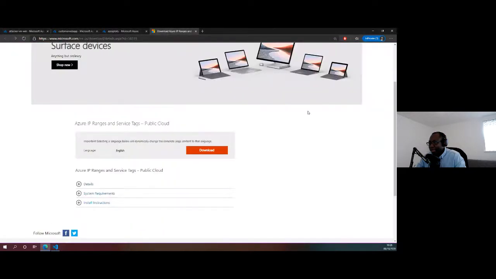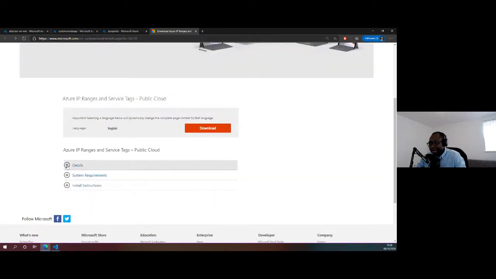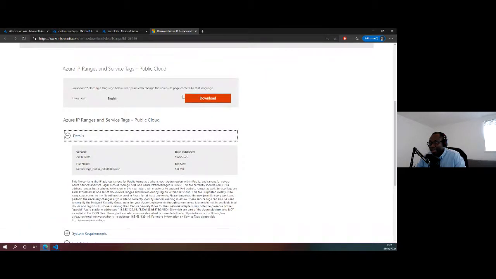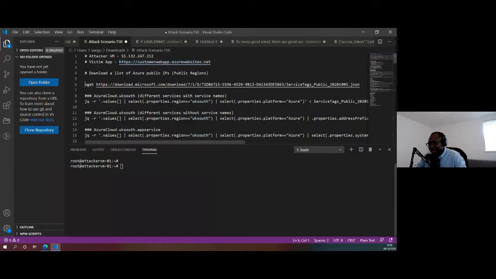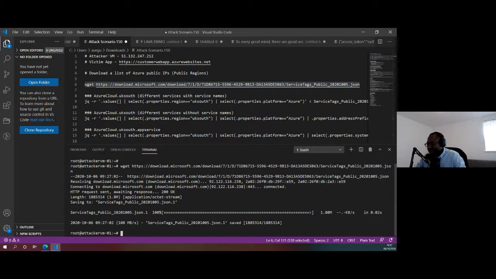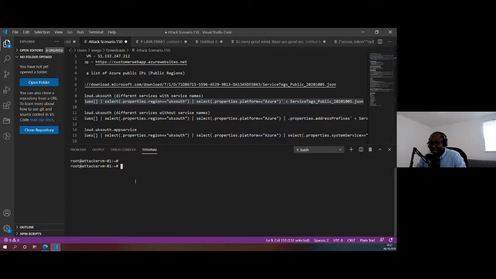Here's the document in which Microsoft publishes the Azure public IP address ranges. An attacker could download this document, and it gives them a list of all the public IP address ranges of the Azure platform. I've downloaded that. Again, I'm not going to do a generic scan, but I want to show you how it would work. Now that I've downloaded the document, I can parse it to identify which public IP address ranges belong to certain services, maybe services that I know customers are hosting applications on.